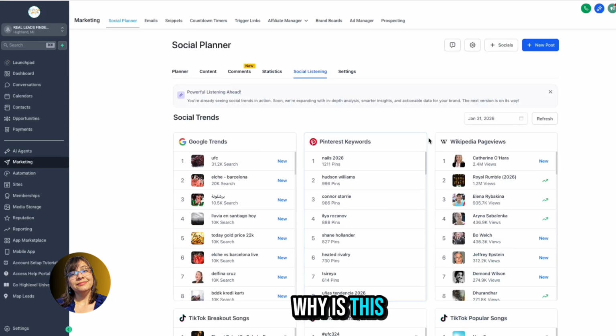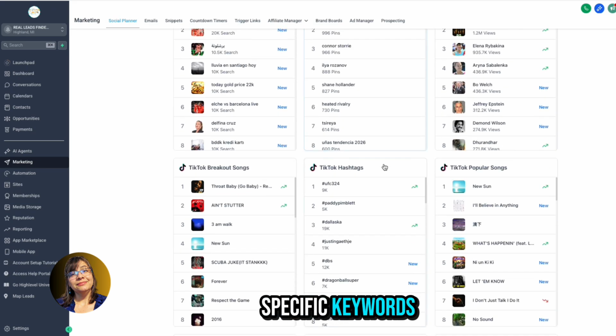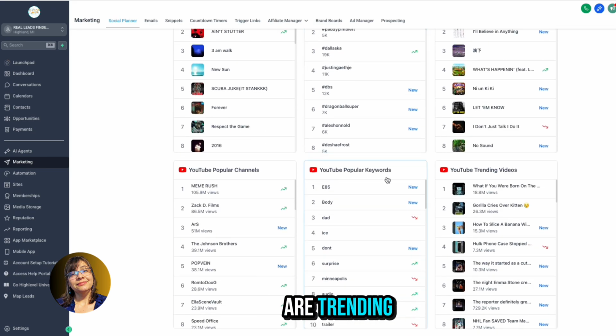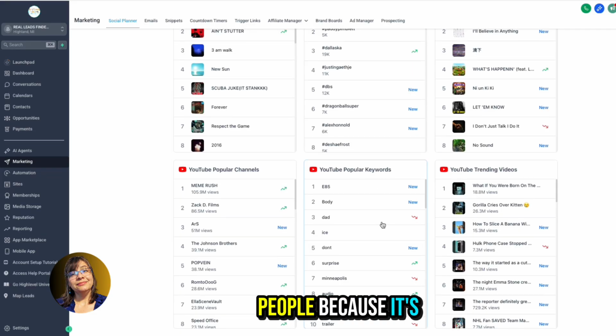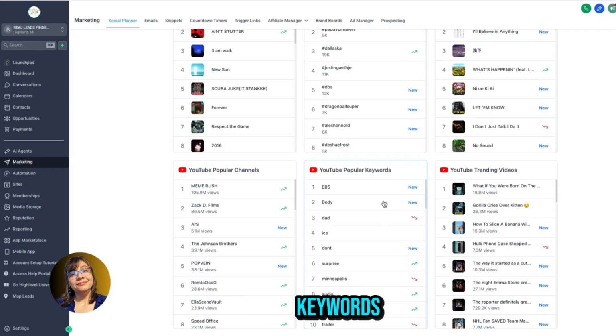Now, why is this important? Because you can then use it to help you write your next social media post using specific keywords, for instance, that are trending, so that you'll get more impressions, right? So that your post gets spread further, it reaches more people because it's using popular trend keywords.